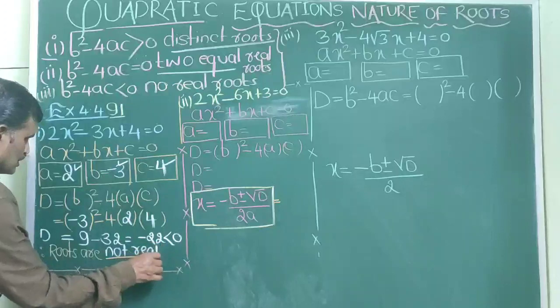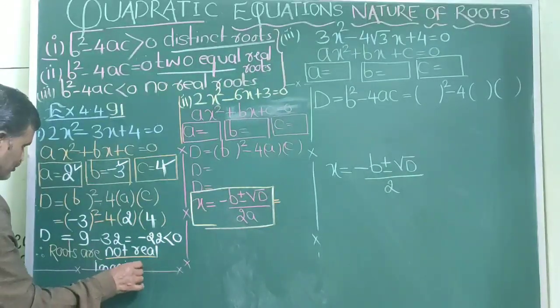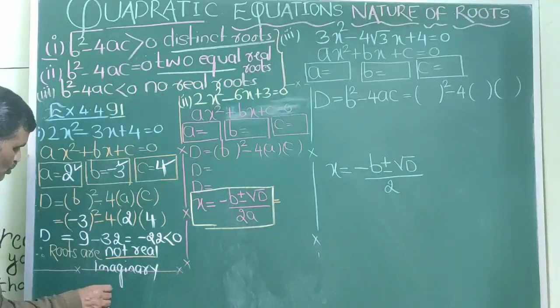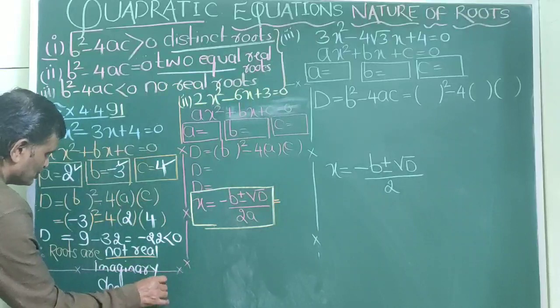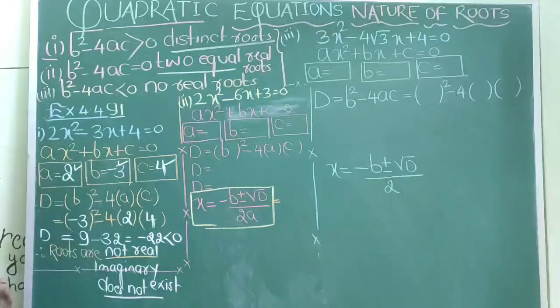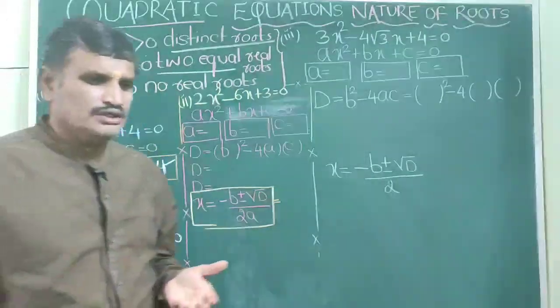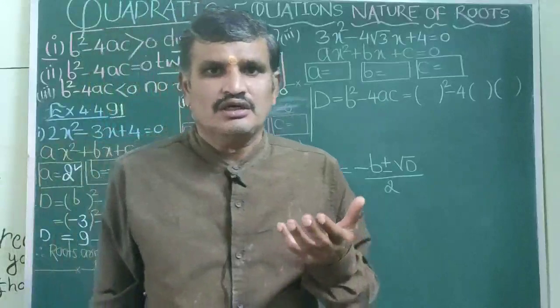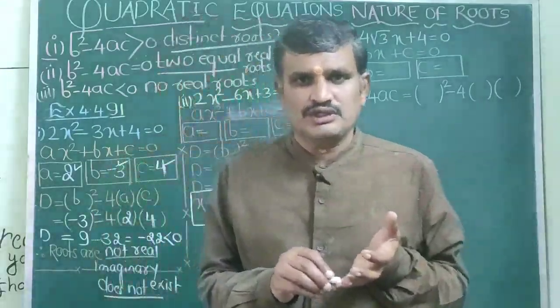In some books they say roots are imaginary, and in some books they say root does not exist. So don't get confused by all these three words. All the words are same. They may say roots are not real. They may say root does not exist. It may be given that roots are imaginary. So my dear children, a quadratic equation was given to you.